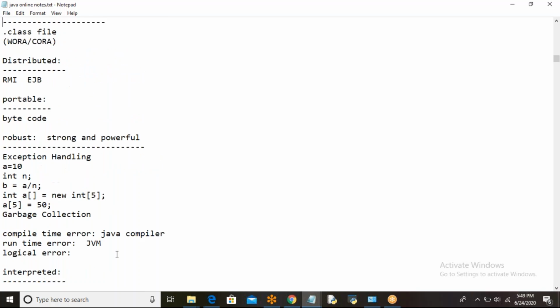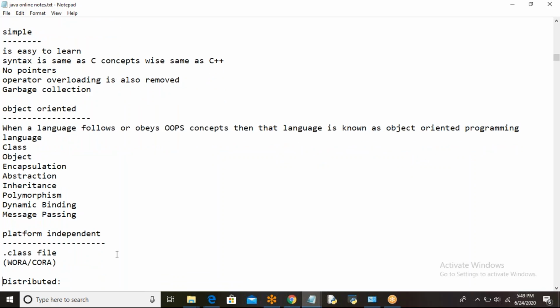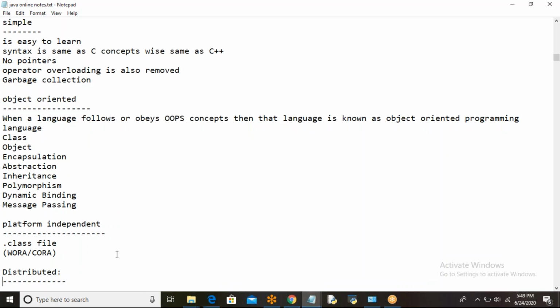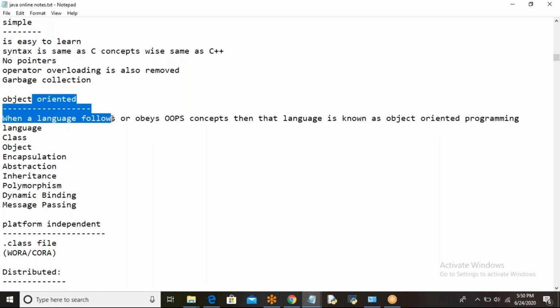The Java features. The first one is simple. Why is Java simple? It is easy to learn. The syntax is the same as C, and functionality-wise it is the same as C++. There is no pointers concept. The operator overloading concept is also removed from C++. And here garbage collection makes Java a simple programming language. Memory allocation is not our responsibility; it will be taken care of by the GC, by the JVM. Whenever a language follows OOPS concepts, it is known as an object-oriented programming language.